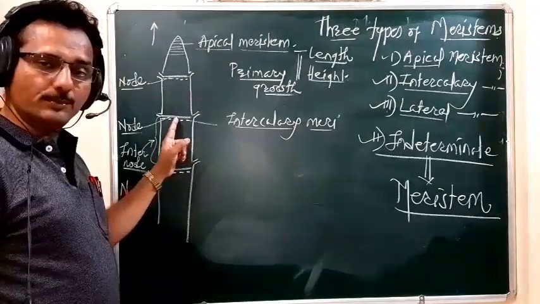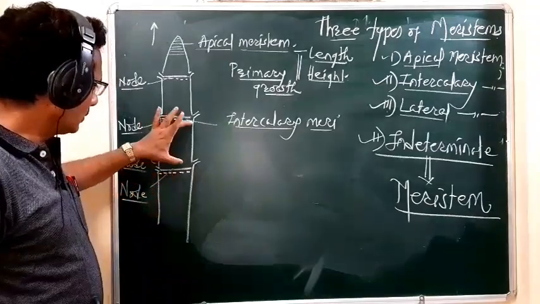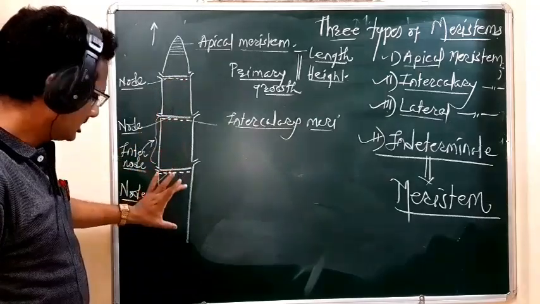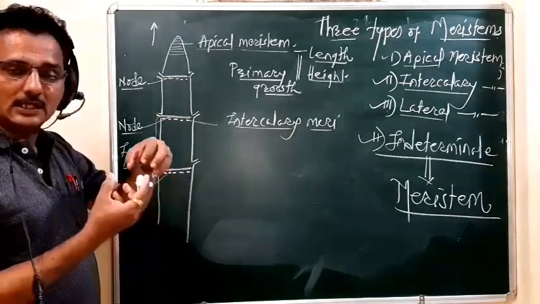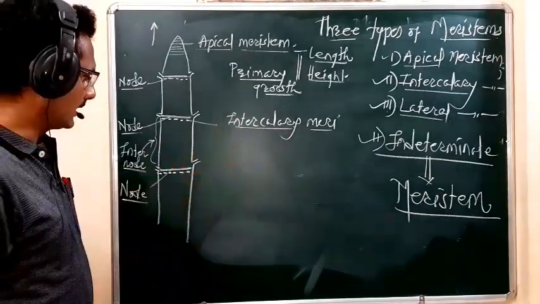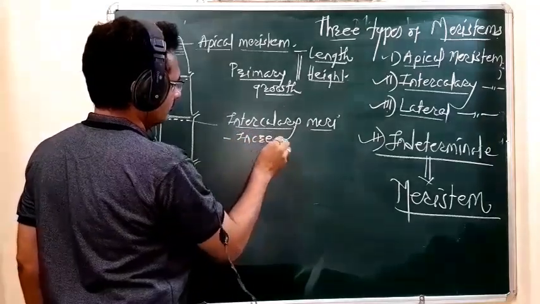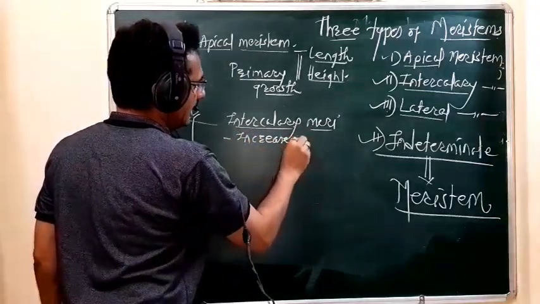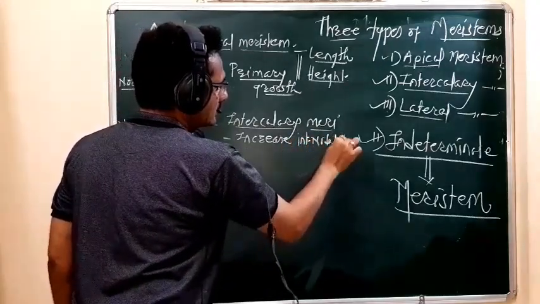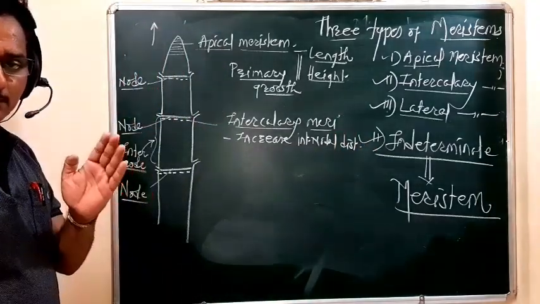Because of the activity of the intercalary meristem, they take part in increasing the internodal distance of the plant body. It increases the internodal distance. This is the main function.